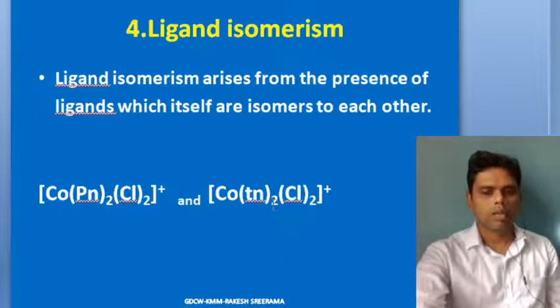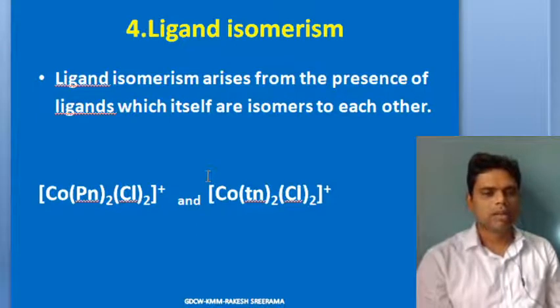Bis(1,3-diaminopropane)dichloridocobalt(III) complex ion. So these two are what isomers? Your ligand isomers. So these are the different types of structural isomers that we have seen today.